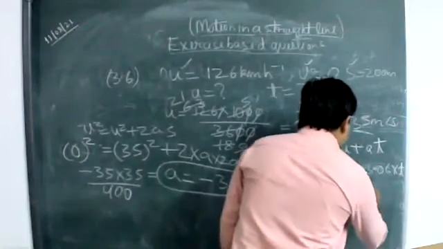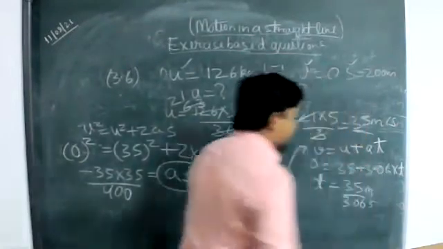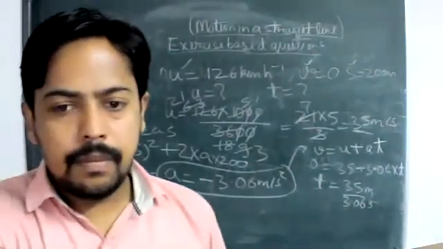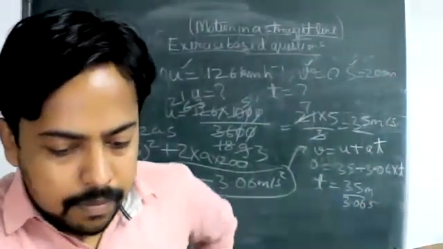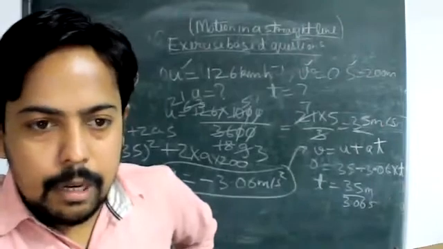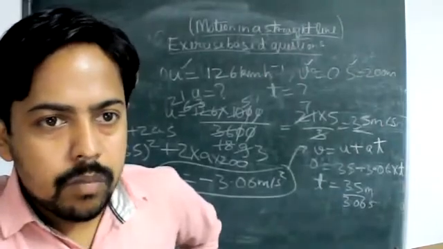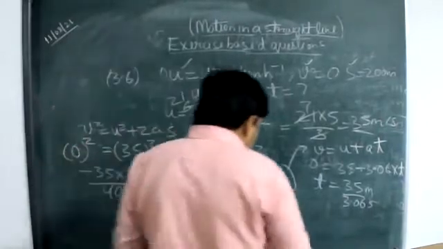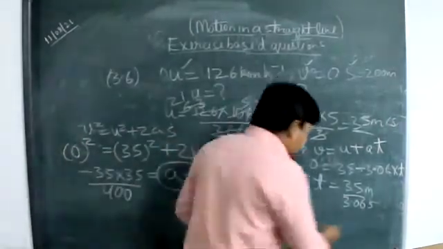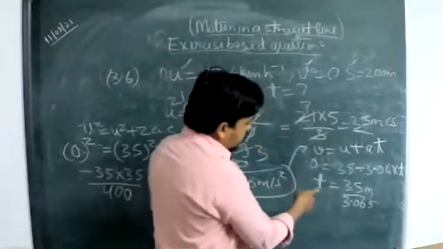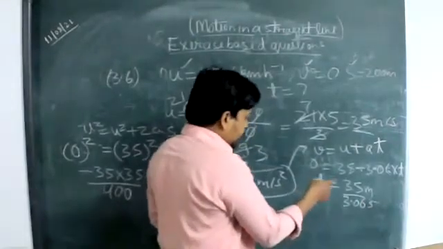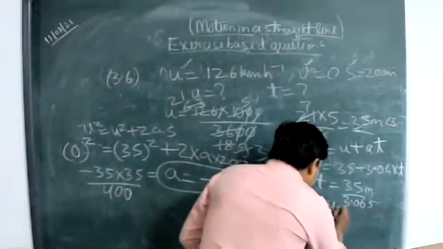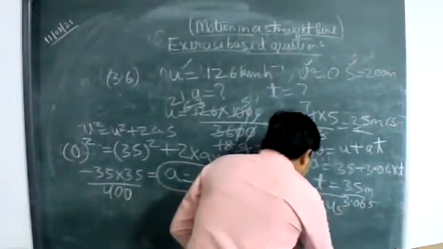How much will the value come? 11.42 seconds, about 11.4 seconds. This is the required time.